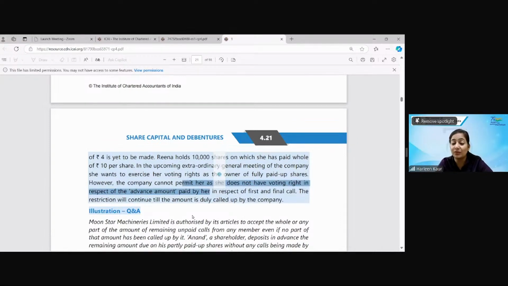Please mark this question as very, very important. See how beautifully the module has been made for all of you. You don't even need to open any other book or reference or examples. It has explained the point then and there itself. So the restriction will continue till the amount is called up. Till the time 4 is paid, then 5 will be called, then 5 voting right, 7 will be called, 8 will be called. Till the time it is fully called up, she will get voting rights only for the amount which has been called up.